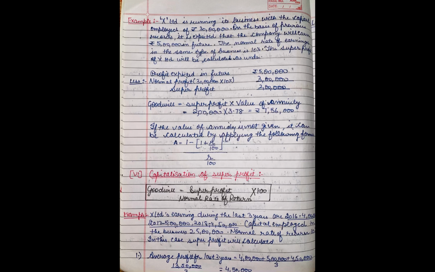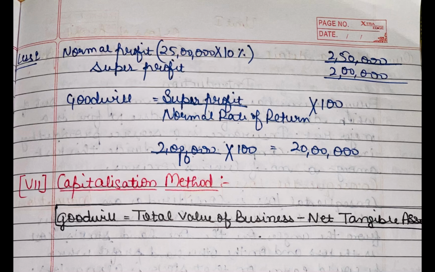Next, the sixth method is capitalization of super profit. The formula is goodwill equals super profit divided by normal rate of return into 100. The profit of the last 3 years is given, divide it by 3, we will get the average profit of the last 3 years. Normal profit is calculated by capital employed into normal rate of return, we will get normal profit. From the average profit less normal profit, we will get super profit. Then put all the values in the formula, we will get the goodwill. And the last formula is the capitalization method.